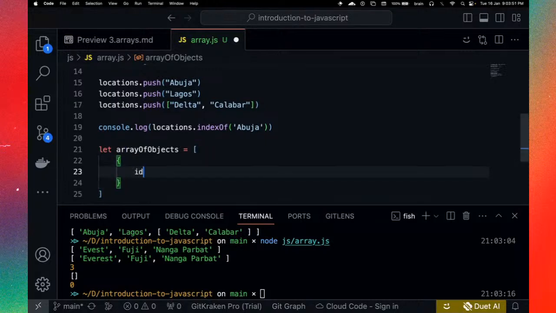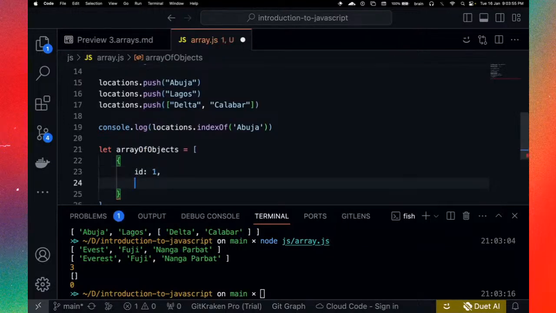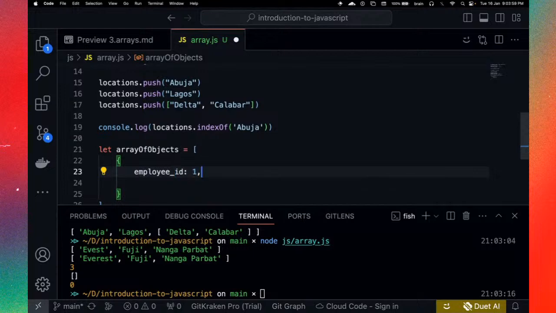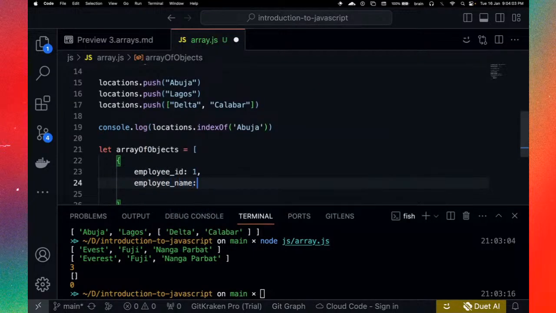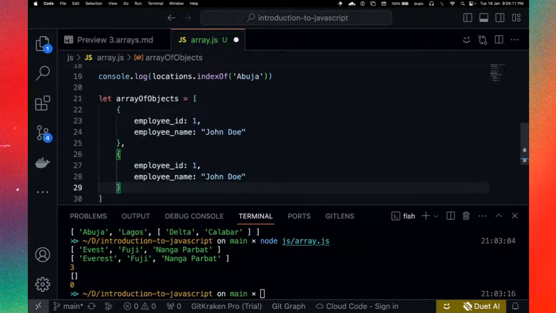So we can have objects like this. So we can have maybe an ID one. We can have maybe employee ID. Let's call that employee ID one. Let's call that employee name, right? This is John Doe. And we can also have more employees, right? So let's copy this, put a comma. So we have a new employee, Mary Doe, right? And you can have even more.